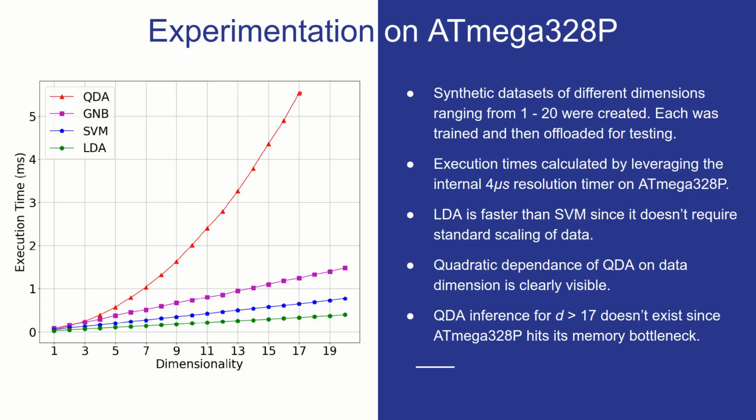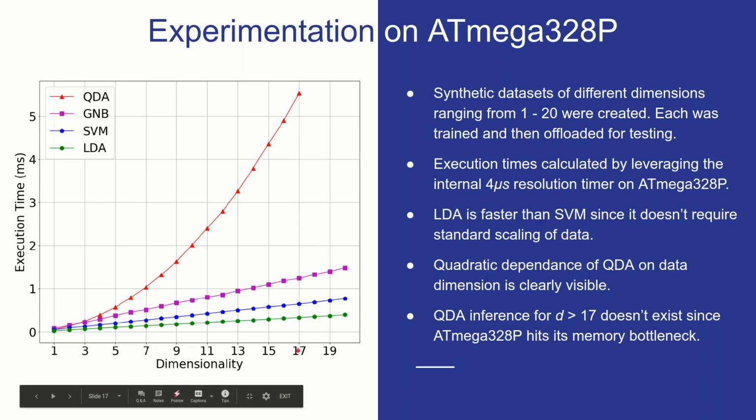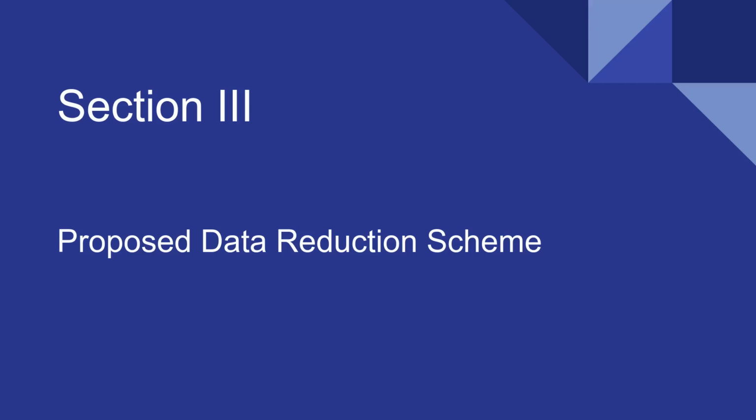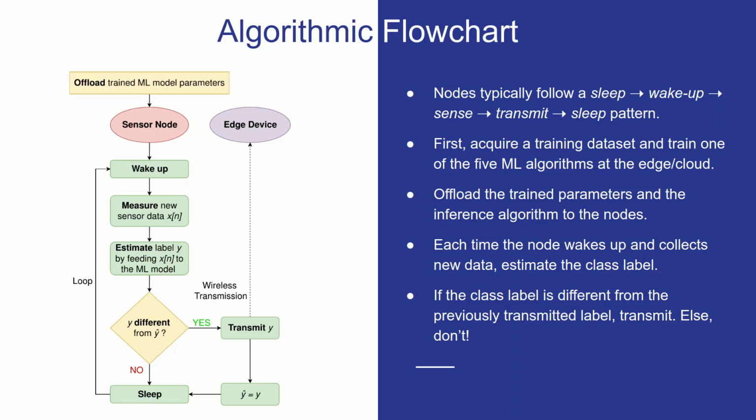One thing to notice is that the inference for QDA does not exist for data dimension greater than 17 because the ATmega 328 runs out of memory beyond that. This is something that one needs to keep in mind if one wants to use QDA for higher data dimensions. So let's take a look at our proposed data reduction scheme now.